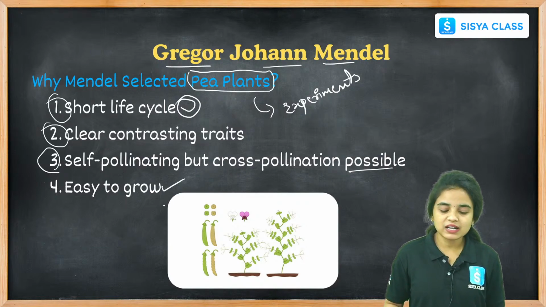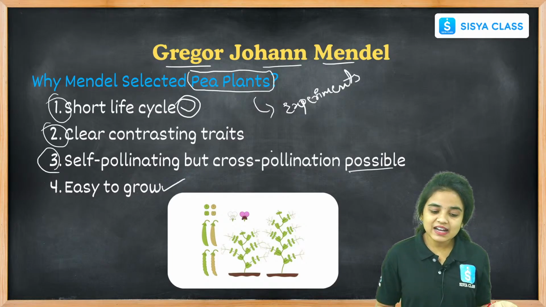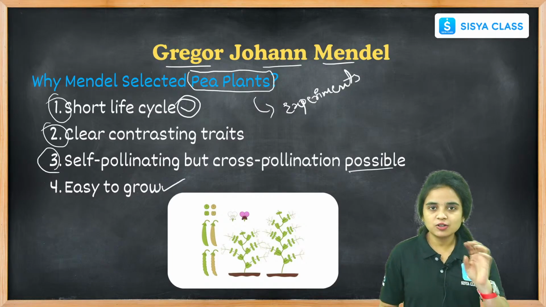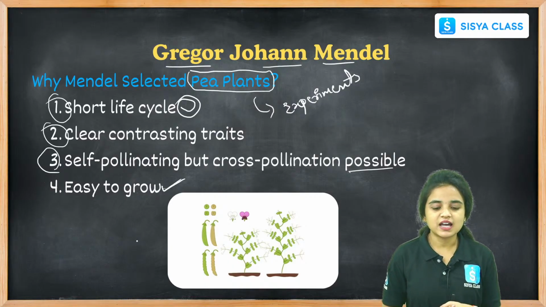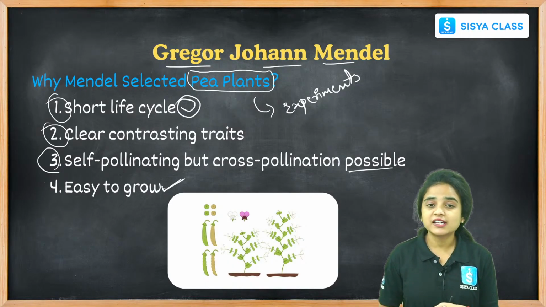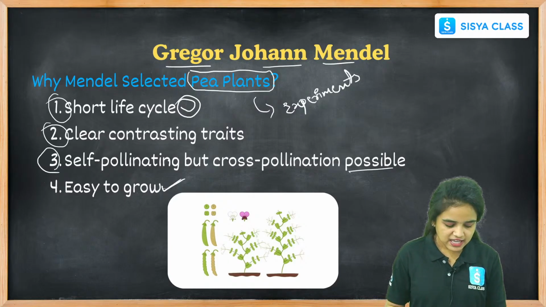These are the main reasons that Gregor Mendel chose pea plants for his experiments.